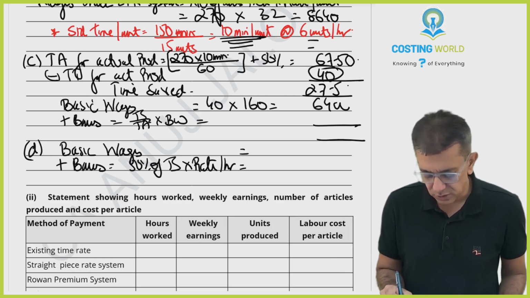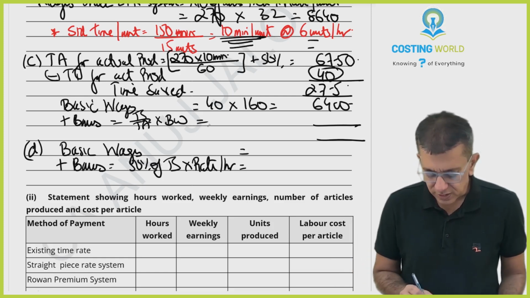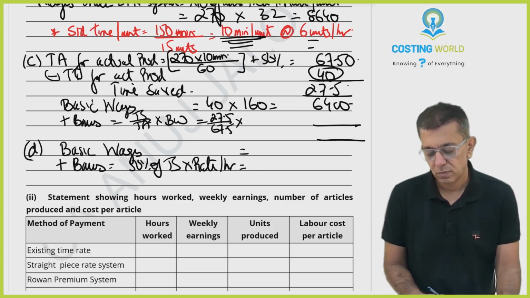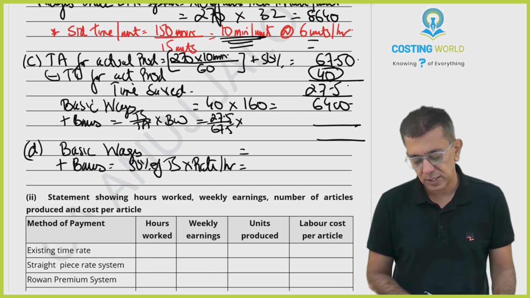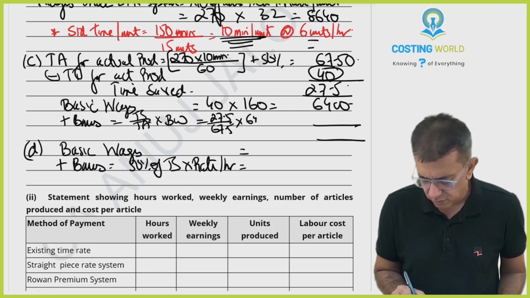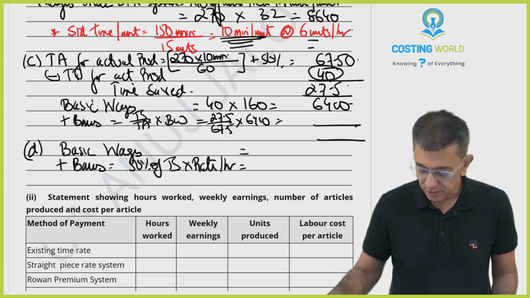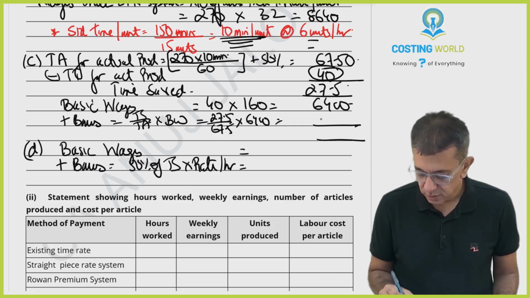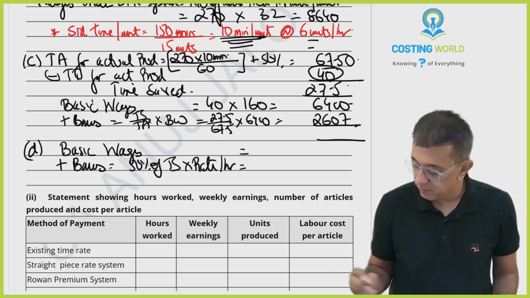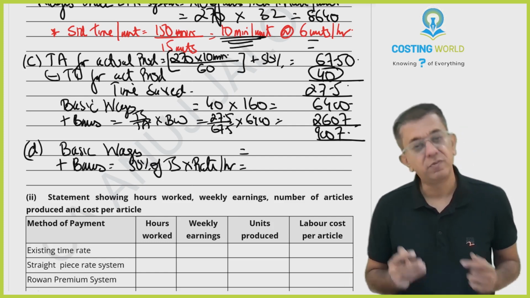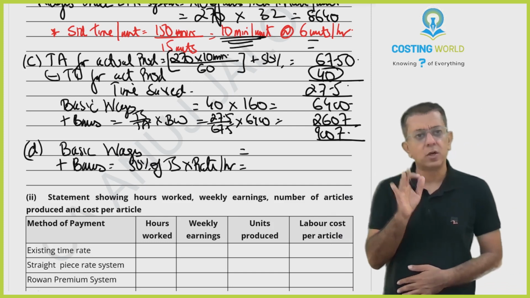So 6,400. Then bonus: time saved upon time allowed, 27.5 divided by 67.5, into basic wages. Basic wages in this case are 6,400. So 27.5 divided by 67.5 into 6,400 gives 2,607, plus 6,400. 9,007 will be the bonus. Sorry, will be the total wages including the bonus.